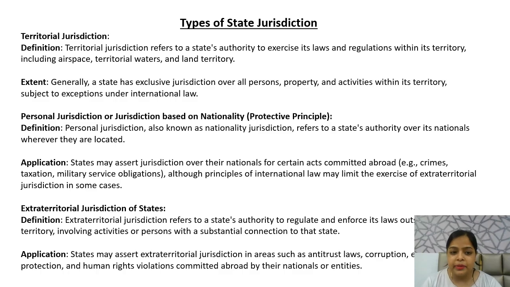So next is personal jurisdiction, or we can also say that this jurisdiction is based on nationality. Your nationality also determines this personal jurisdiction. So under this, if you are an Indian national, your nationality is India, but if you reside in the US or UK, India can still make a claim under state jurisdiction under this personal jurisdiction. So let's understand it more. Personal jurisdiction, which is also known as national jurisdiction, refers to a state's authority over its nationals wherever they are located.